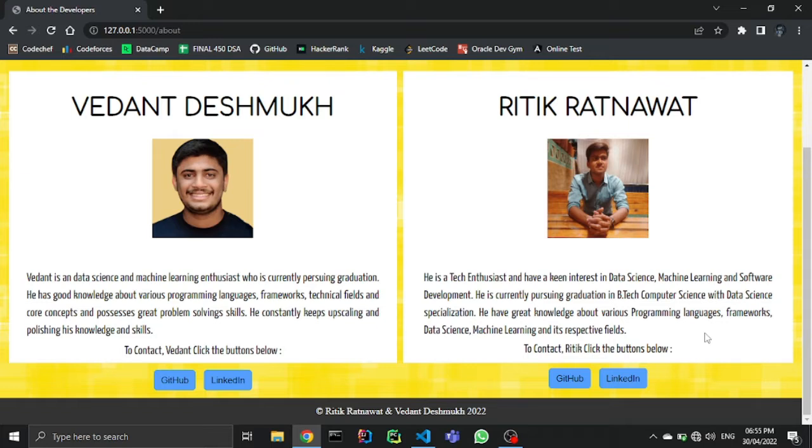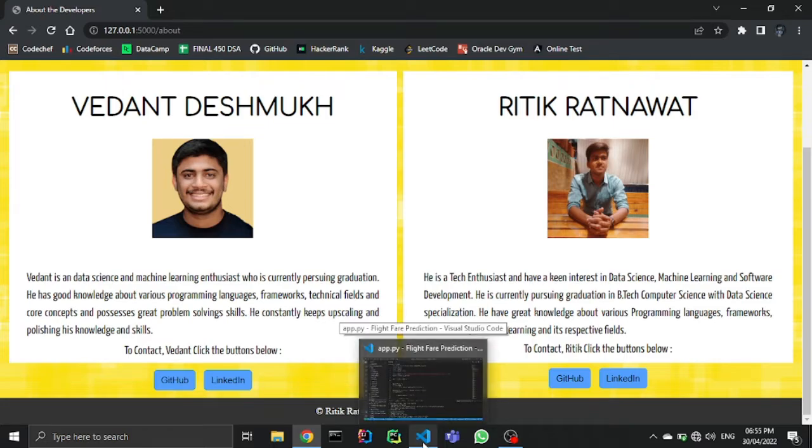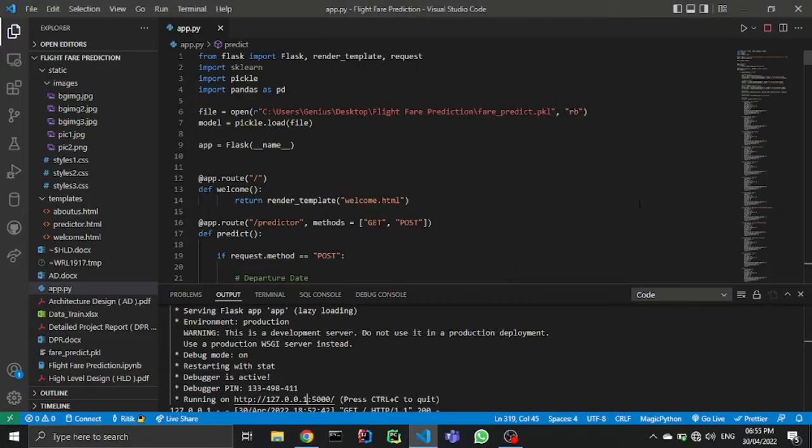So let's see some of the backend part, in which we first did the analysis and then deployed this. The analysis part we can see later in the video. I am showing you how the backend is working. Here we have used the Flask framework, using which we can develop a complete backend process and connect our ML model to it.